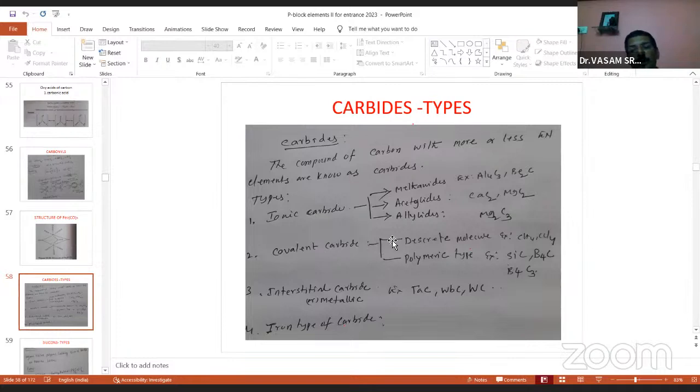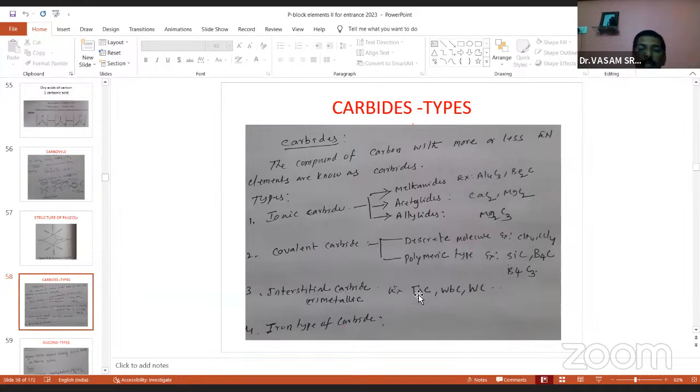And the next one, covalent carbide. CCl4 and CH4 are normal, but the polymeric type of covalent carbides are very, very important here. Silicon carbide, SiC, generally we call carborundum. And B4C, boron carbide. These three are examples of polymeric type covalent carbides.